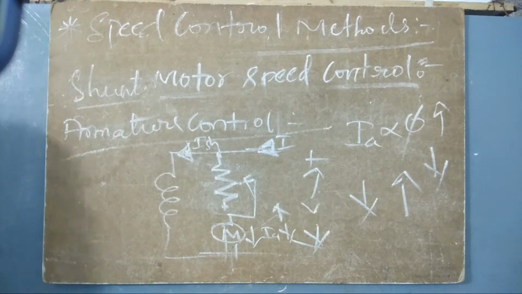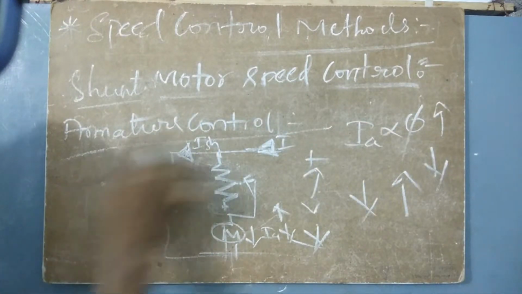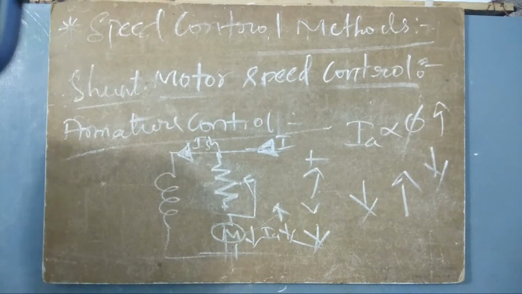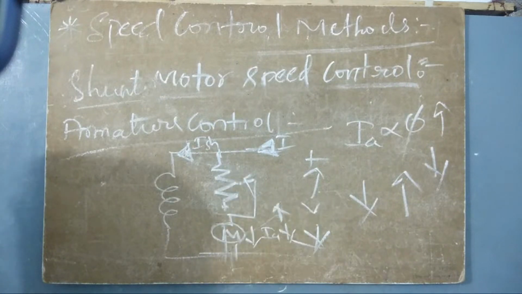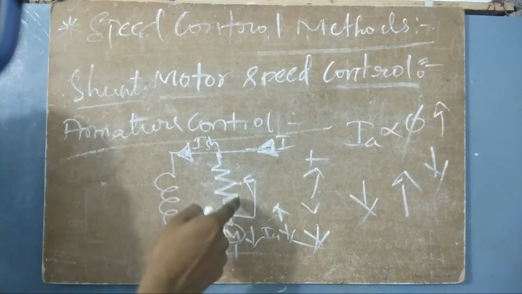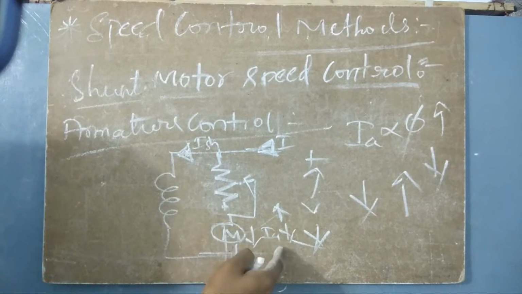So we can control the speed of a shunt motor by controlling the armature current also. If the resistance is high, the armature current will be less. If the armature current is less, the flux also will be less. If the flux is less, the speed is high. If the resistance is low, the current is high.